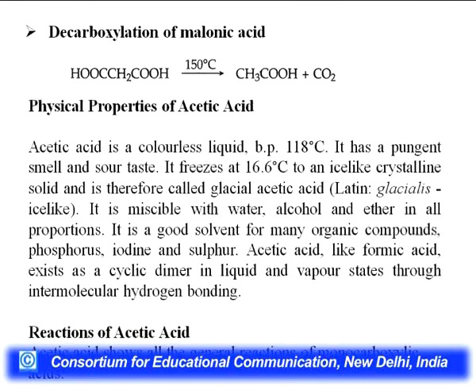Next is the physical properties of acetic acid. Acetic acid is a colorless liquid. Its boiling point is 118 degrees Celsius. It has a pungent smell and sour taste. It freezes at 16.6 degrees Celsius to an ice like crystalline form. Therefore, it is called glacial acetic acid. The Latin word is glacialis, meaning ice like. That is why it is called glacial acetic acid.